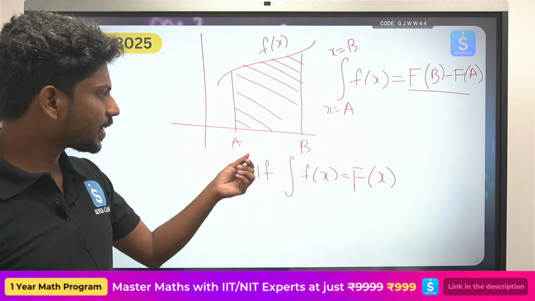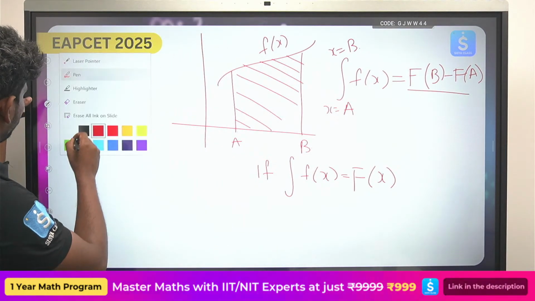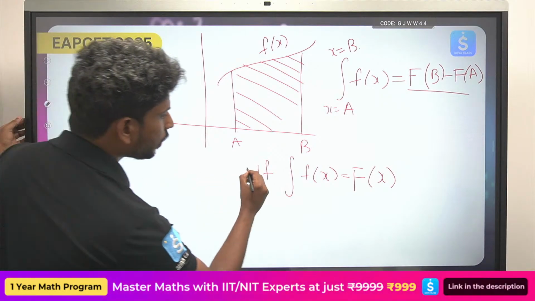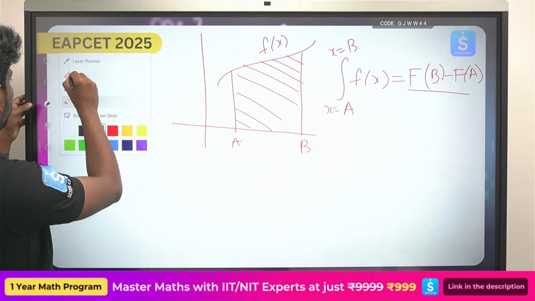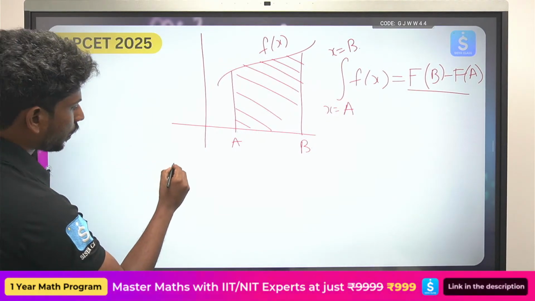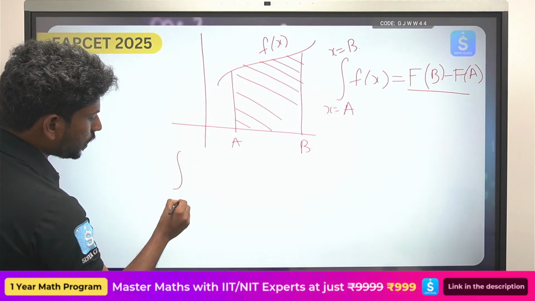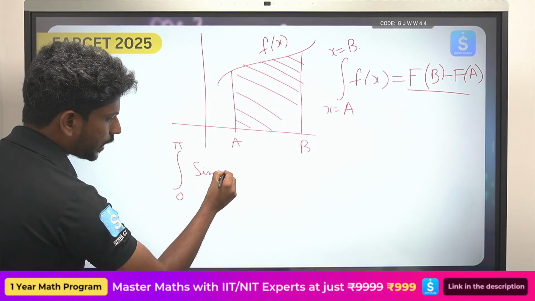So if I have to give a small example, you can directly take one small example. Okay, I will give a small example here. If you try to see, look. Okay, so integral 0 to pi sin x dx.